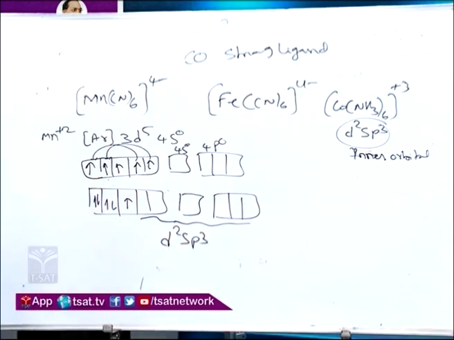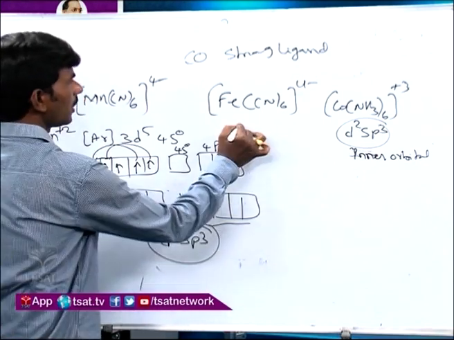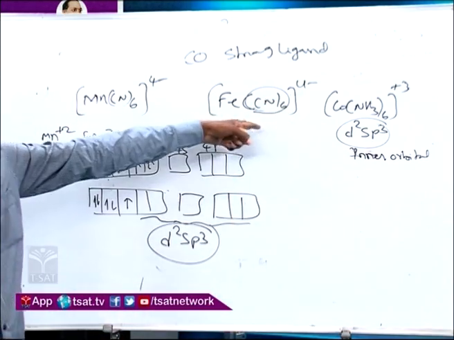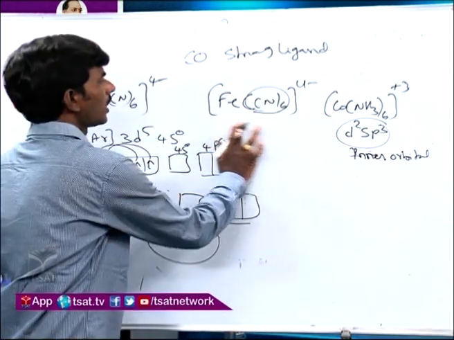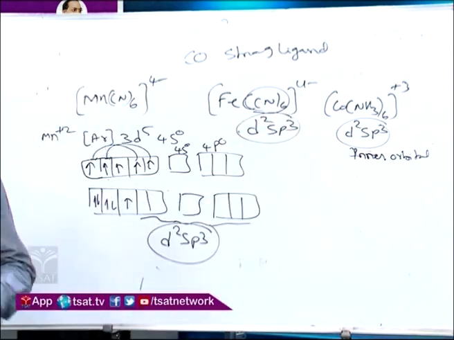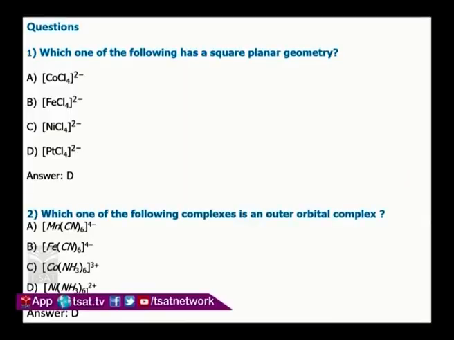So the first three options are not correct because we know that. So obviously D option, because these three are d2sp3 hybridization. Whenever a strong field ligand is there, it will form an inner orbital complex. So this is also d2sp3 hybridization. If you want, you can try that one. So all these are inner orbital complexes. Hexaamminenickel plus 2 complexes are octahedral complexes, that is high spin complexes. In other words, I will give one simple logic.